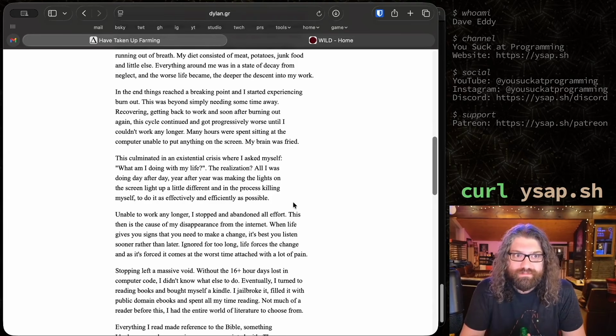In the end, things reached a breaking point and I started experiencing burnout. This was beyond simply needing some time away. Recovering, getting back to work, and soon after burning out again, this cycle continued and got progressively worse until I couldn't work any longer. Many hours were spent sitting at the computer, unable to put anything on the screen.